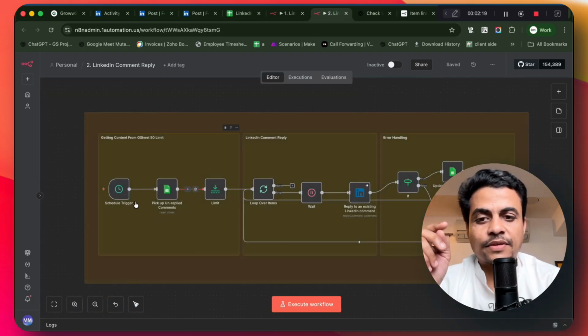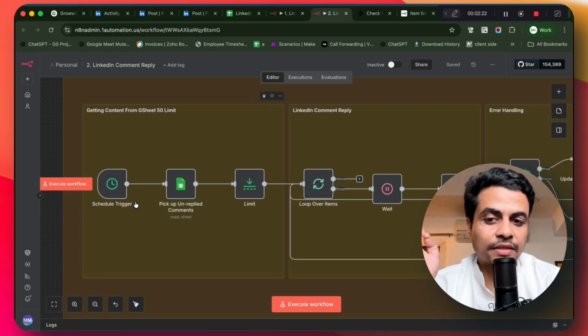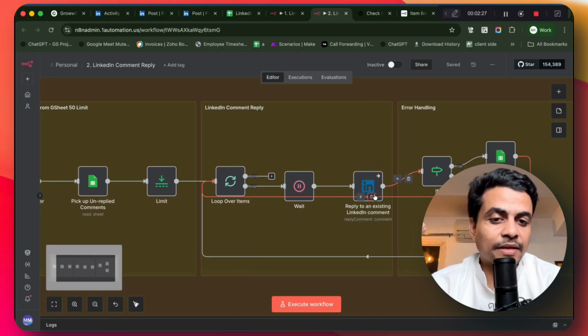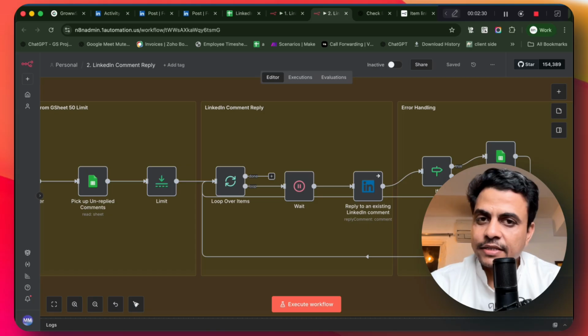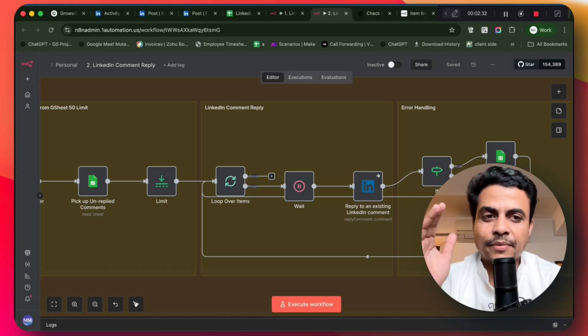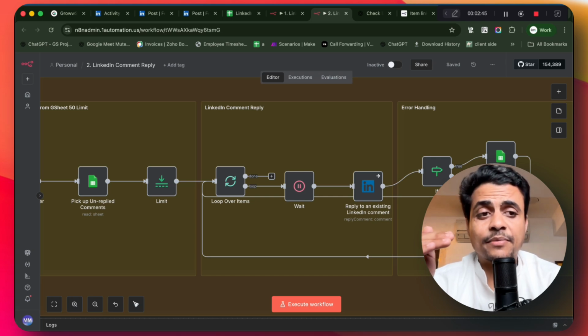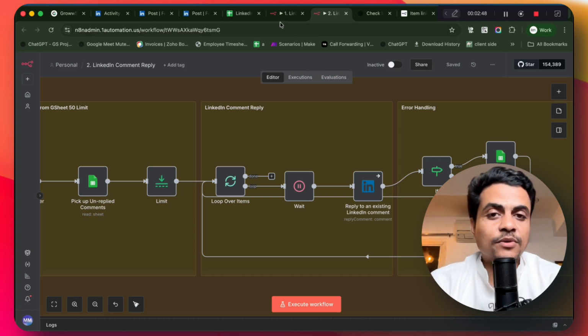The second part is where the reply mechanism works. This one picks comments from the comment log sheet and replies to all of them, currently on a standard basis with a predefined comment reply. But obviously I can make this fully dynamic with the insertion of an AI agent as well. The AI agent can take care of the entire conversation, it can even nurture the lead, or talk familiarly with that person based on my training, my data, and my tone as well. So this is how the whole system works.